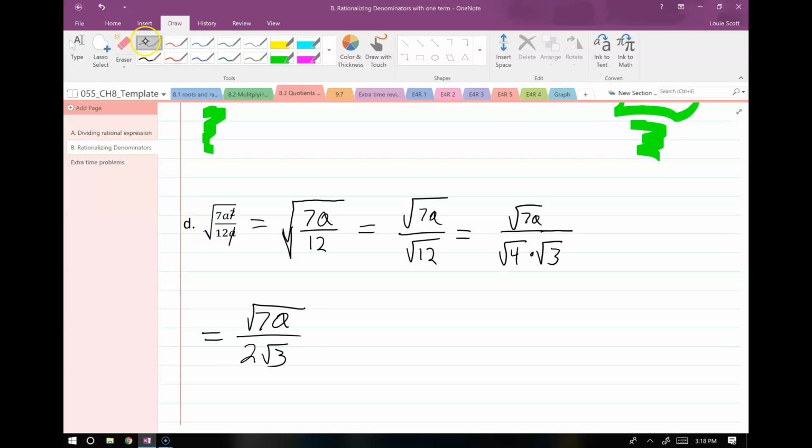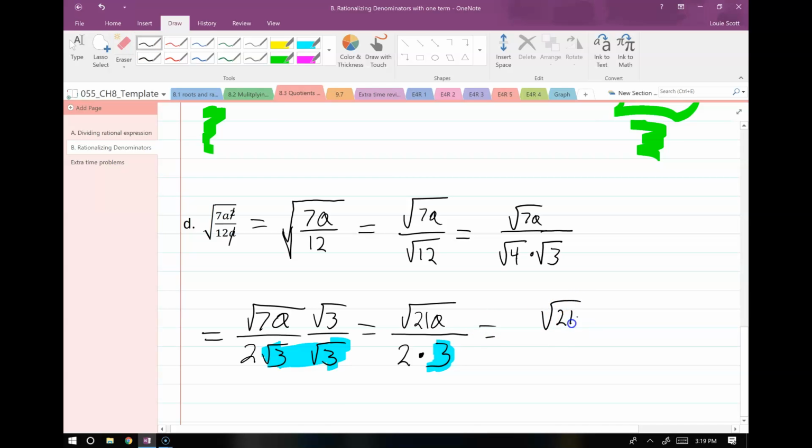It's root 3. All right. So when I multiply top and bottom by root 3, I end up with 7 times 3 on the top, which is root 21 times a. And on the bottom here, I end up with 2 times 3. Okay, so the root 3's just combined to give me a plain old 3. All right, and then the final step on this, root 21a over 6. Boom, we're done.